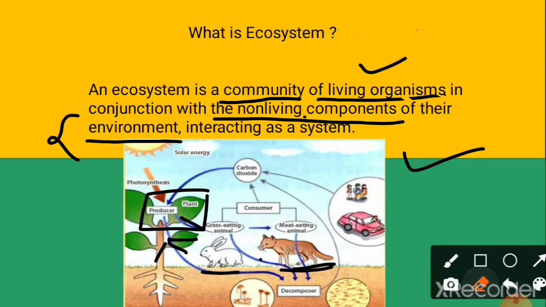If the rabbit is dependent on the plant and the plant is not there, the wolf will also indirectly not get its food, right? So it is dependent on the plant as well, indirectly. Like we are also dependent on plants for food and oxygen. That is also a part of the food chain, as human beings are also living organisms, and we are dependent on different creatures in this world.